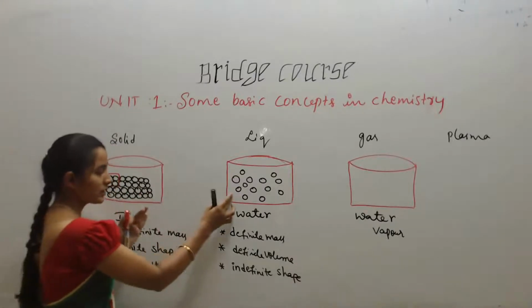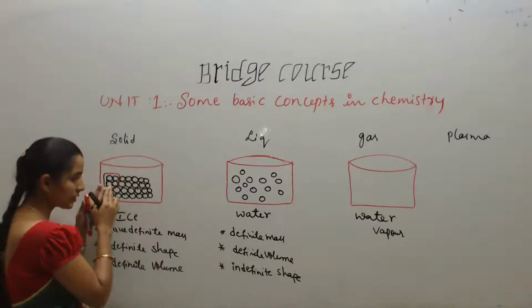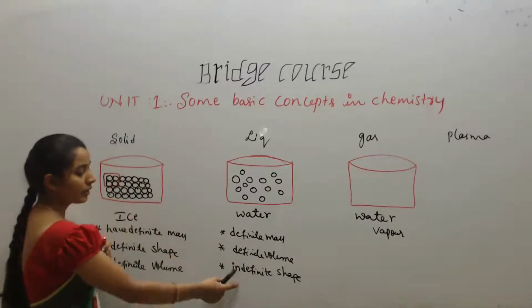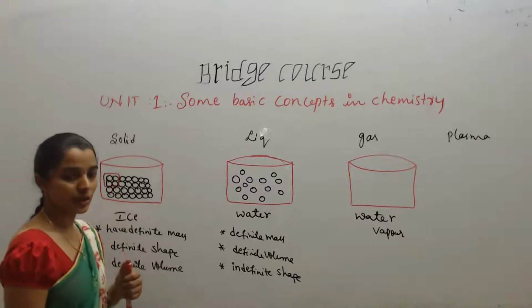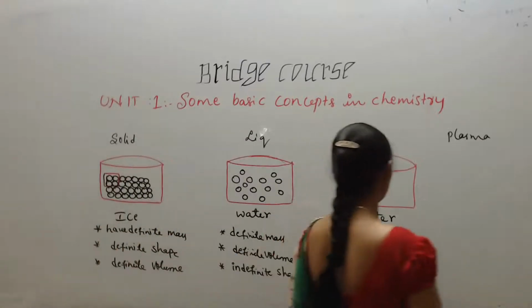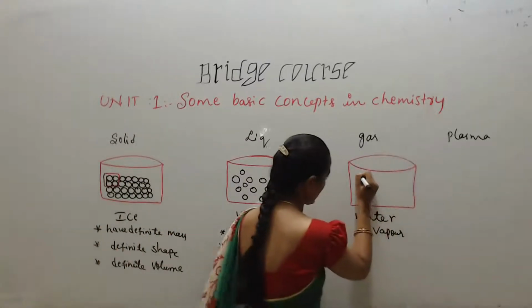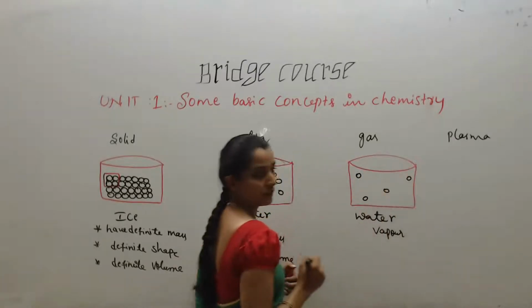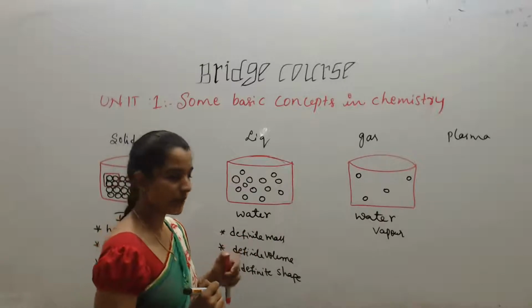This is solid. This is liquid. Here we can get a shape. Here we cannot get a shape. But it has mass. It has volume. But it doesn't have any shape. So if we come to gas phase, the figure is written here. Okay, this is gaseous state.